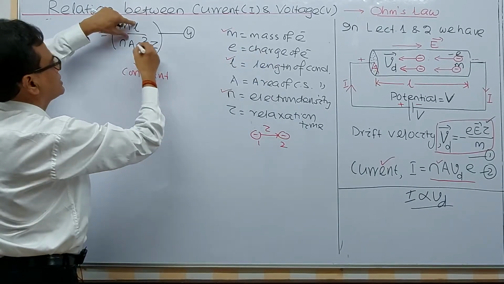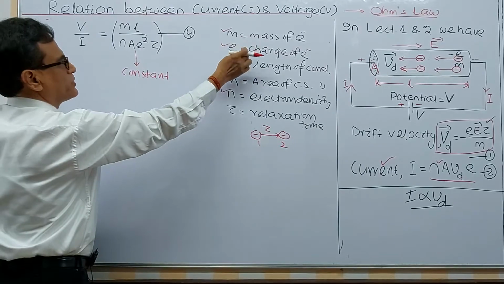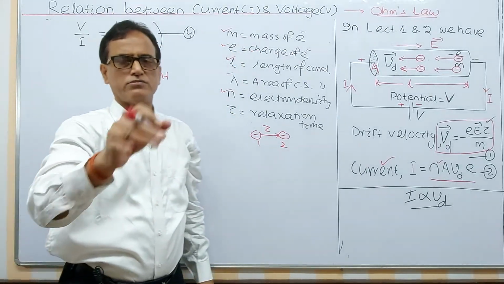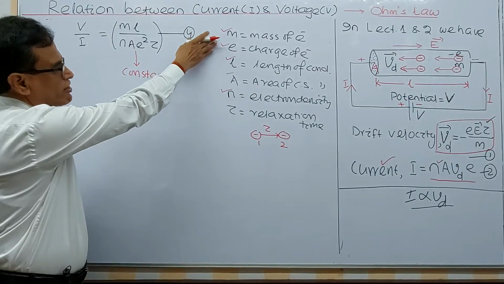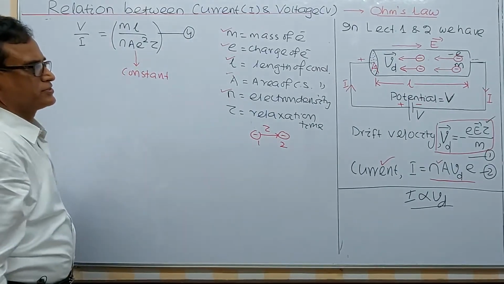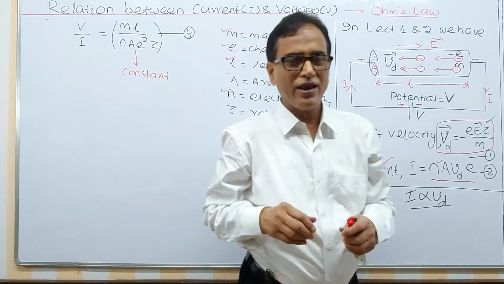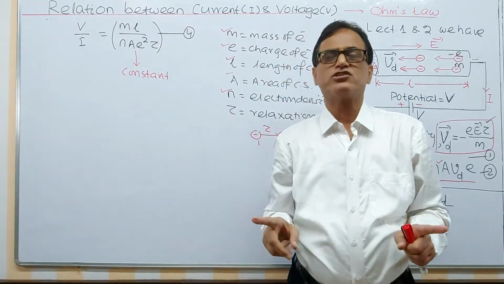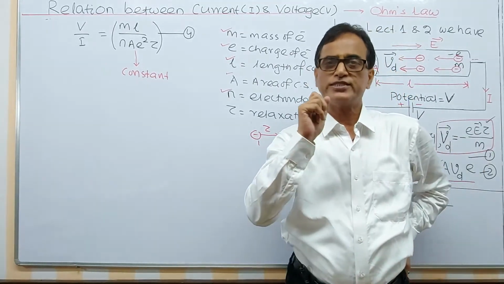A is the area of cross section, constant for the material. e is the charge of electron, all the time constant for any material. All the parameters are constant, but tau, the relaxation time, is not always constant. It is of the order of 10 to the power minus 14 seconds, as I gave in the last class.